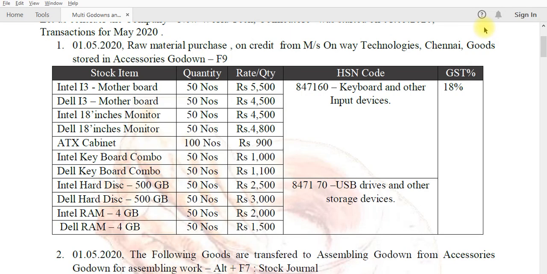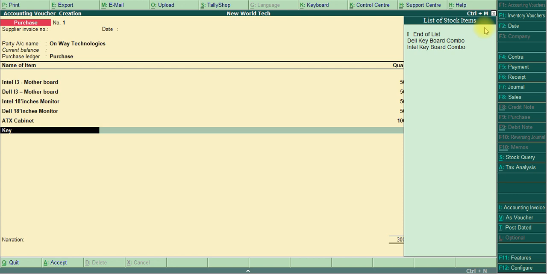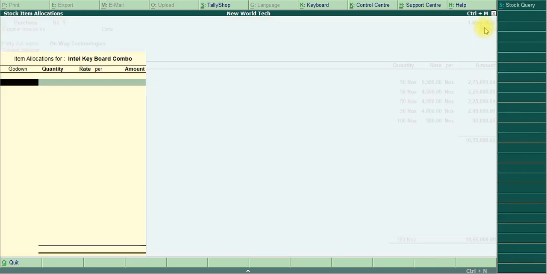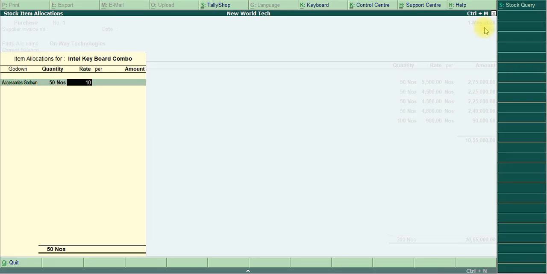Then keyboard mouse, Intel, accessories, quantity is 50, the rate as 1000.